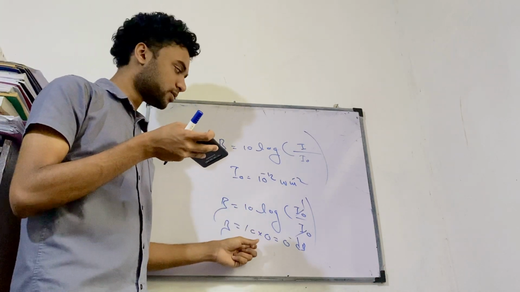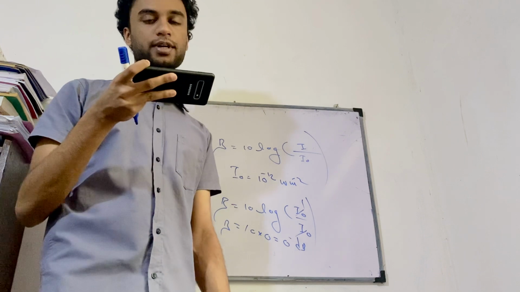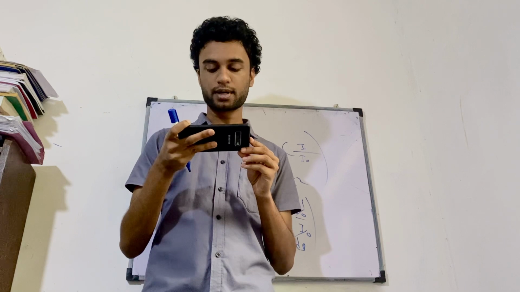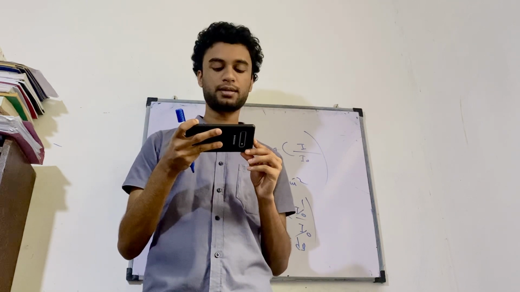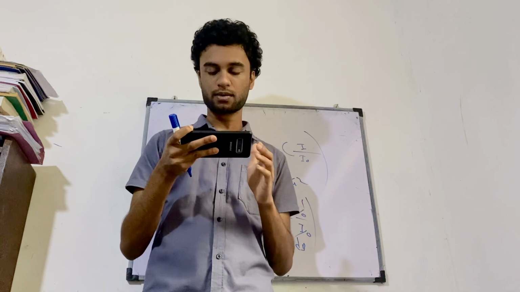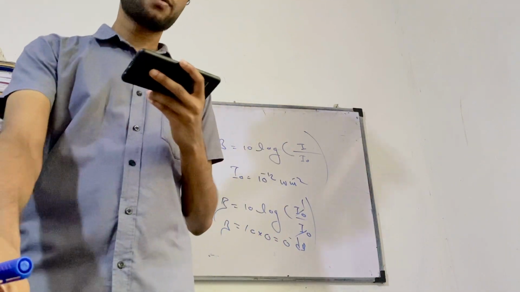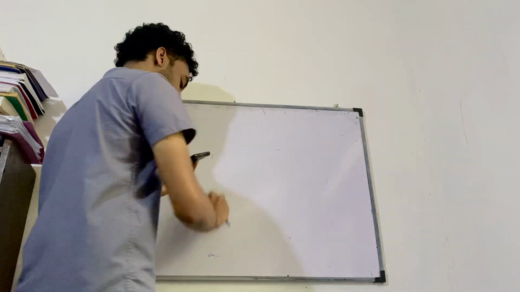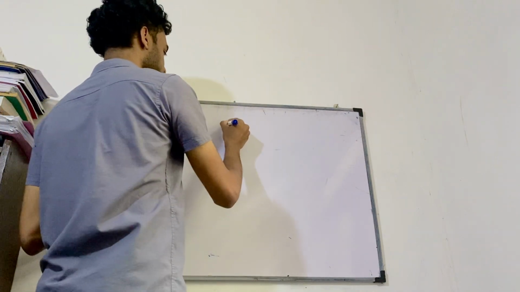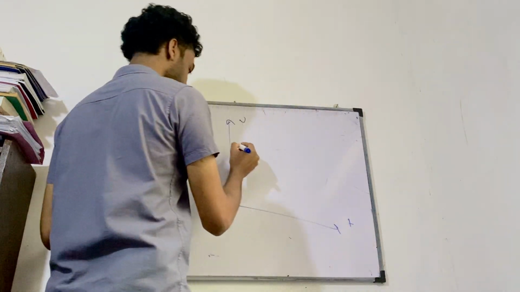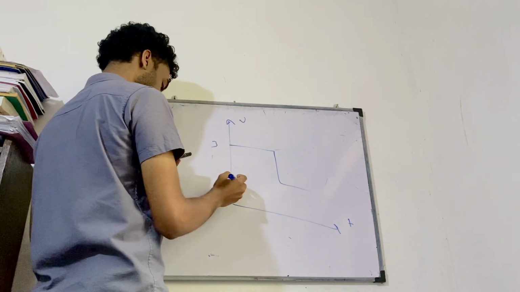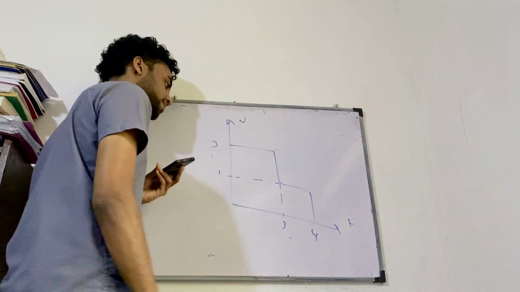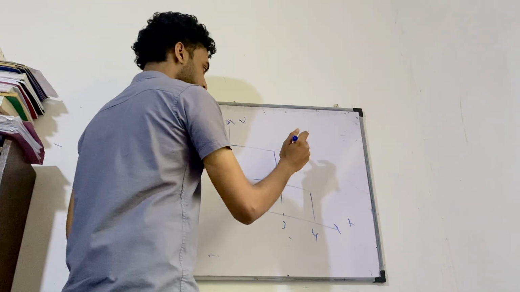Right, so let's come to the fourth question. The figure shows the velocity time graph for an object moving along a straight line. What is the average velocity of the object from t equals 0 to t equals 4 seconds? What can you say? Let's look at this. They've given a VT graph, and you can see it is 3 here, 3 here, 4 here, and 1 here.